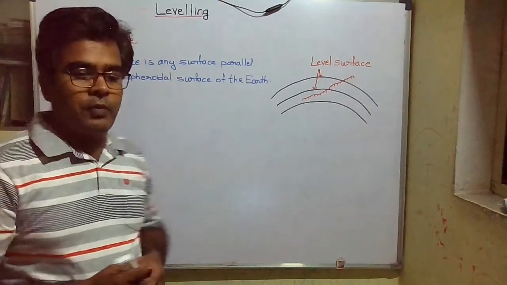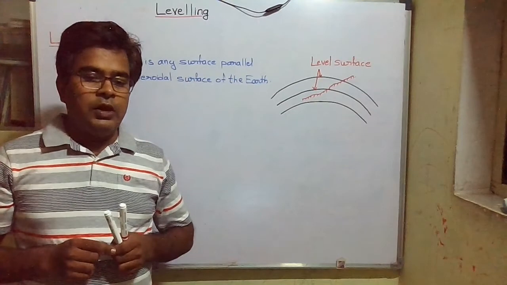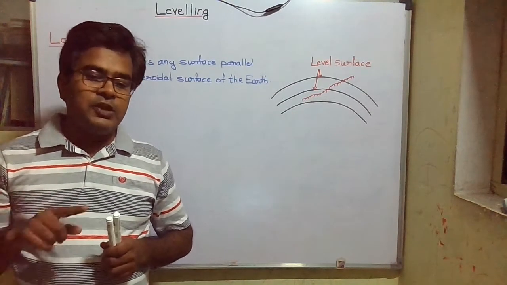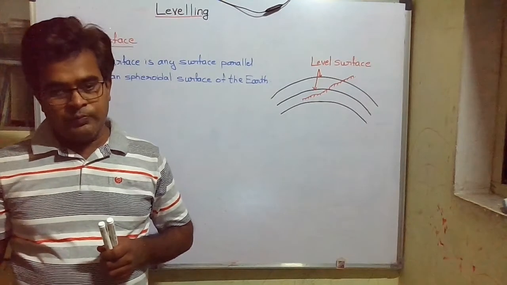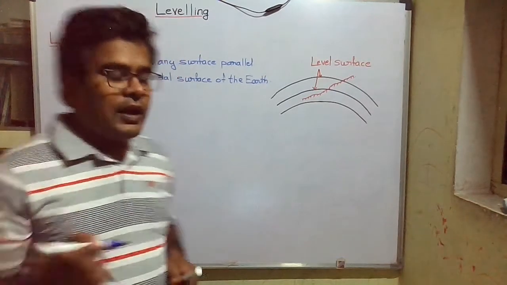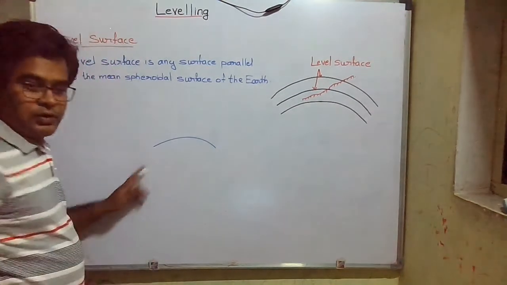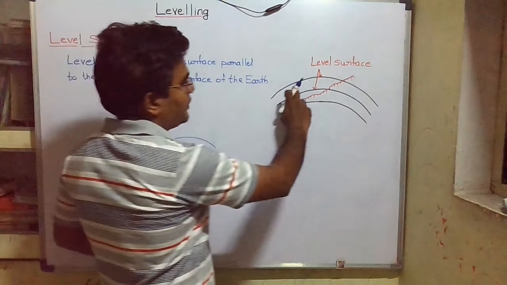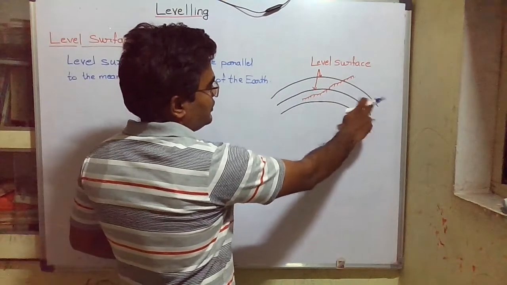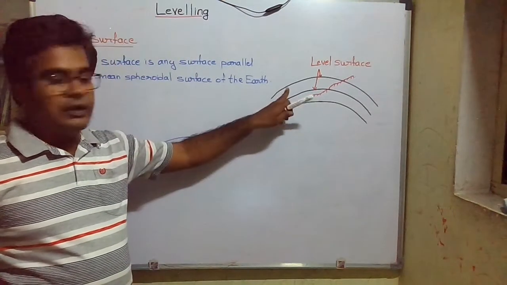What is the shape of earth? It is spheroidal. So what is level surface? Any surface parallel to the mean spheroidal surface of the earth. Here we can consider a level surface as a curved surface like this. If we consider various lines which are parallel to the mean spheroidal surface of the earth, then it is called a level surface.